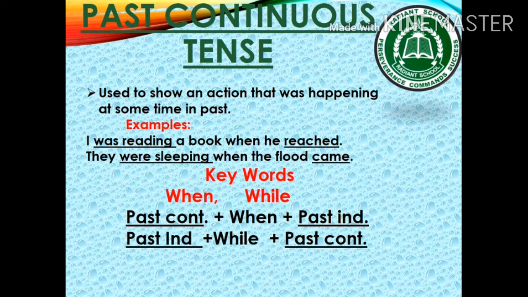You may have two blanks or forms of verb to change in one sentence. First one before the keyword when or while and the second one after the keyword when or while. With the word when, you will use past continuous tense in the first part and past indefinite tense in the second part. And with the word while, you will do vice versa.